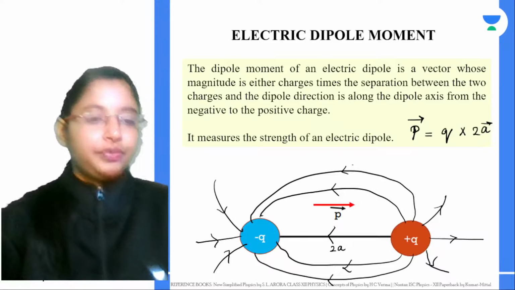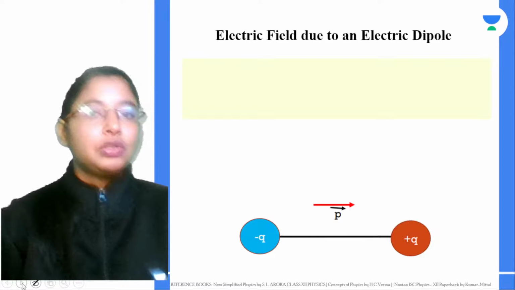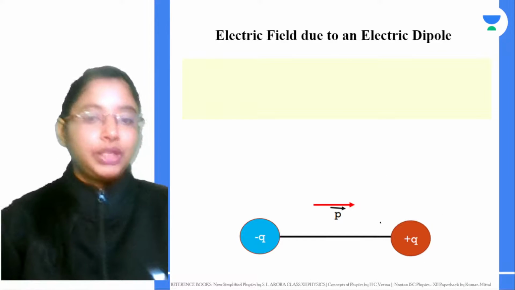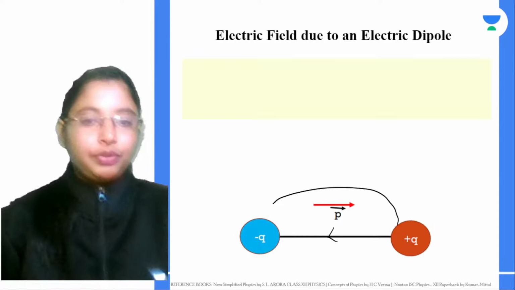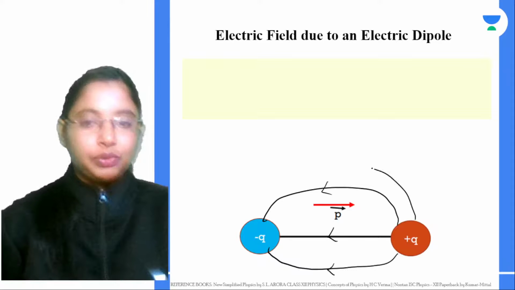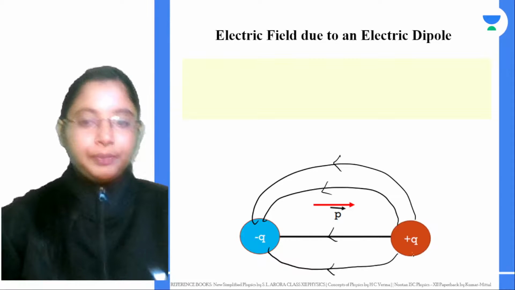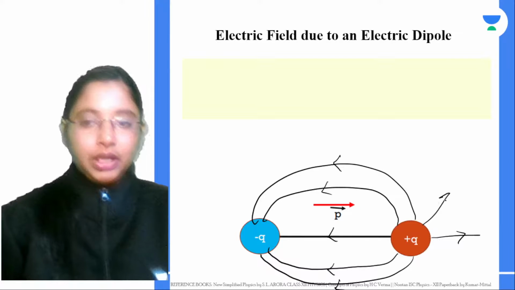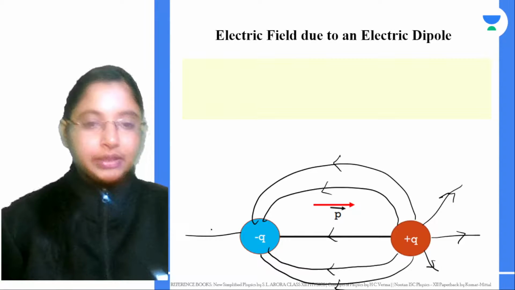Okay. This part we have covered in the last class, and we've also seen the field lines due to electric dipoles, and the strength of the dipole field compared to the radial fields.